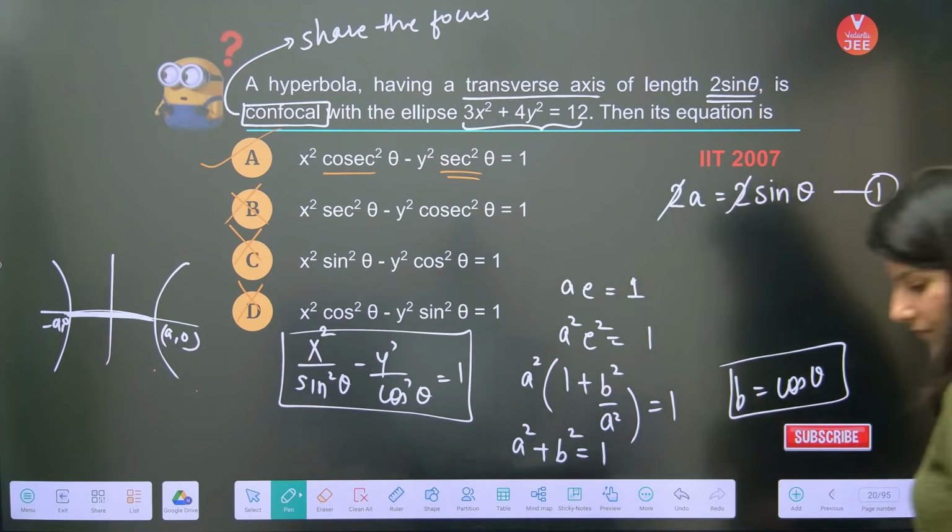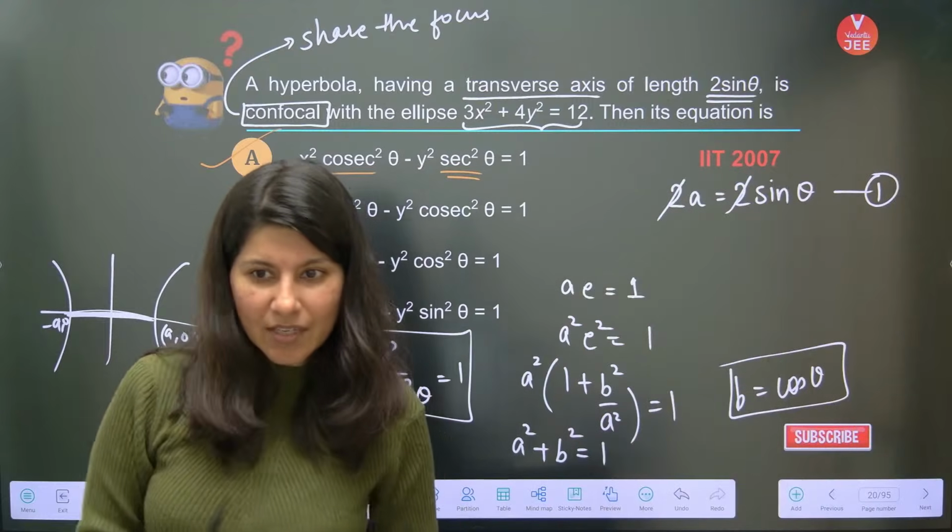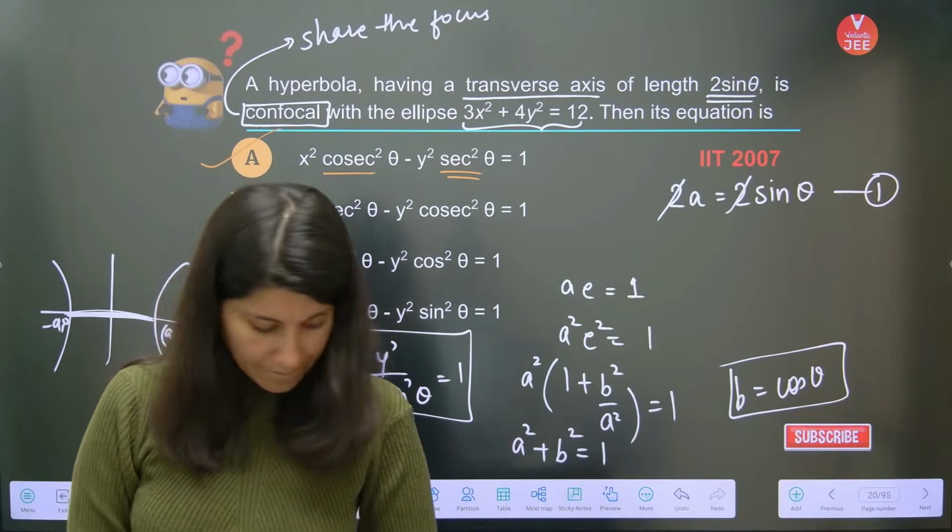Okay. One more question on basics of hyperbola. Are we ready for it? Tell me if you are ready.